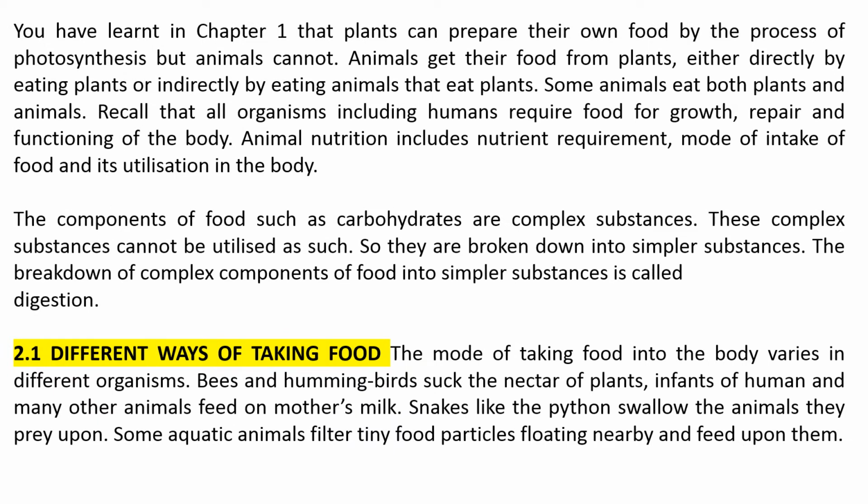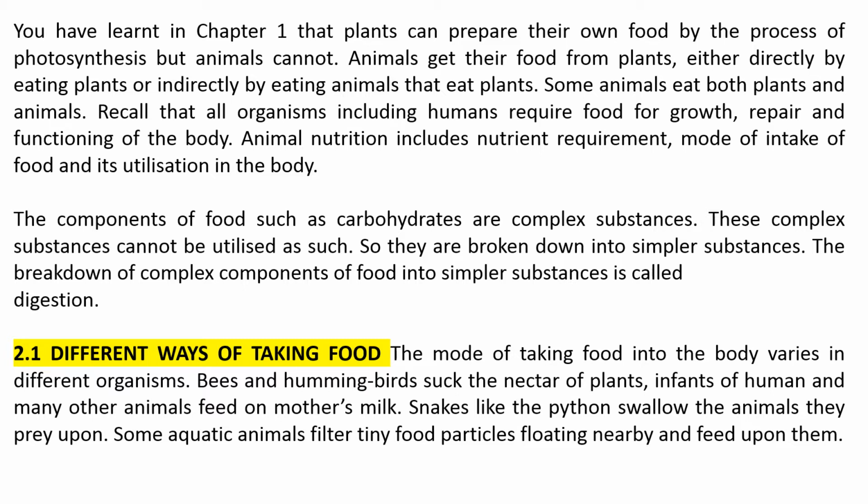You have learnt in Chapter 1 that plants can prepare their own food by the process of photosynthesis, but animals cannot. Animals get their food from plants, either directly by eating plants or indirectly by eating animals that eat plants. Some animals eat both plants and animals. Recall that all organisms, including humans, require food for growth, repair, and functioning of the body.